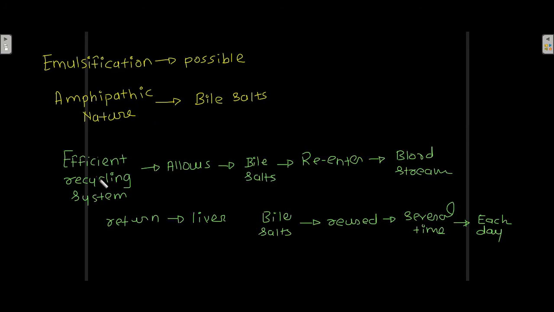Now there is an efficient recycling system of the bile salts, which allows the bile salts to re-enter the bloodstream, and through the bloodstream return to the liver, and in the liver they are reused several times each day.